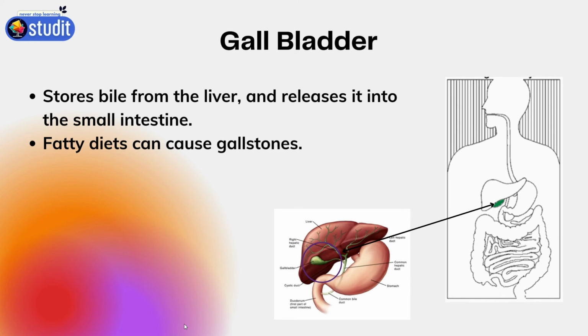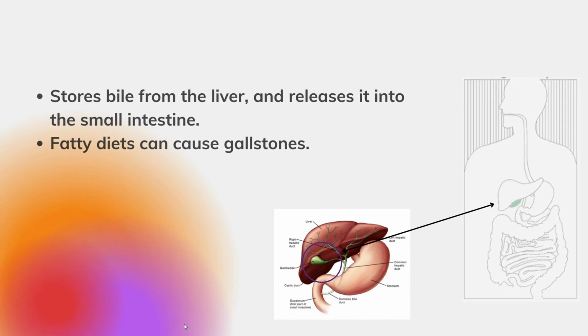Then we will move to the next part, the gallbladder. The gallbladder produces mucus and it stores the bile from the liver and releases it into the small intestine. Fatty acids can cause gallstones. If you eat more fatty things, then you can have gallstones.